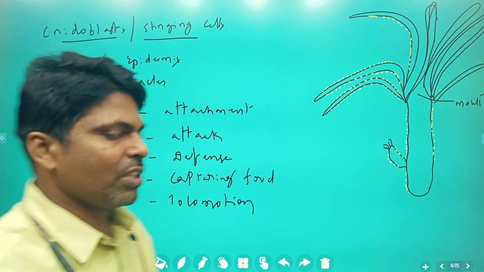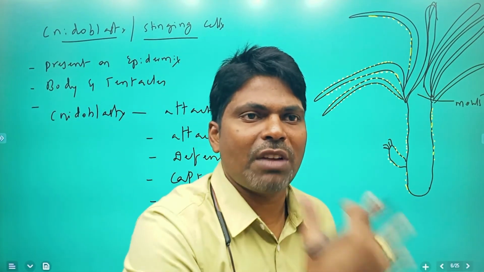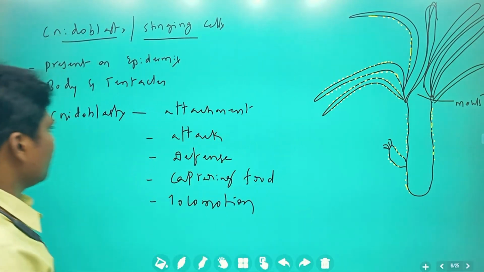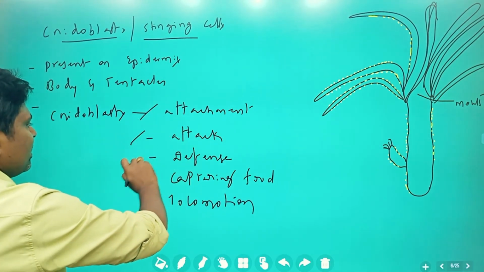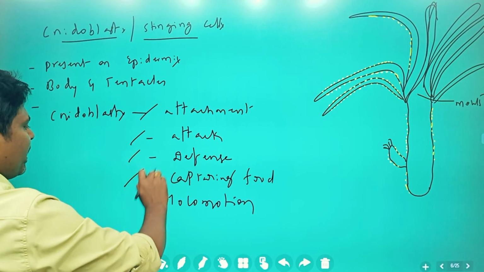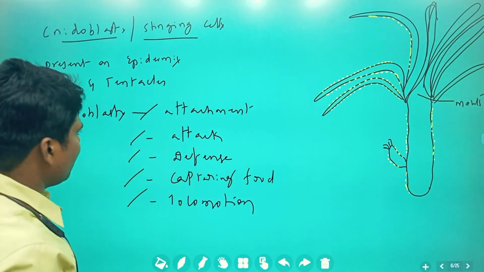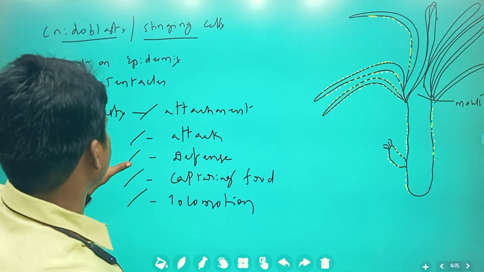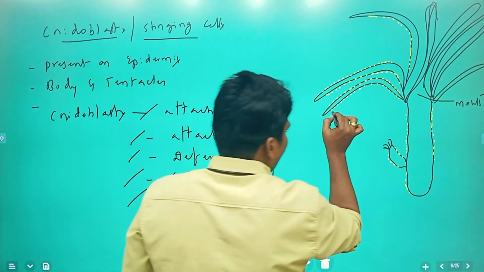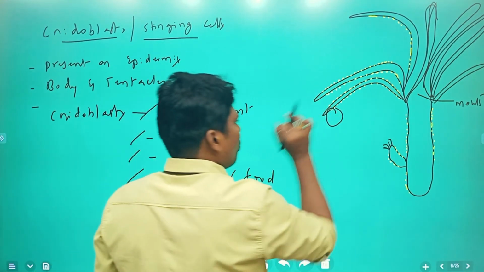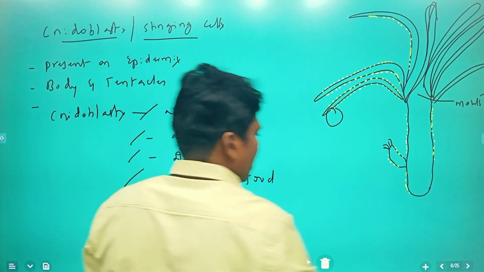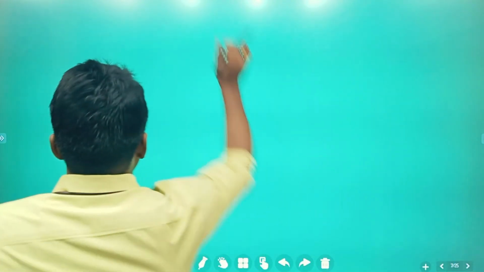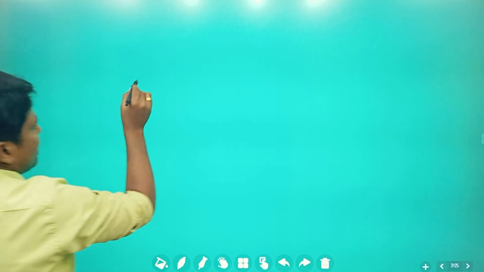That is the reason why it is a very important characteristic feature of the cnidaria. So cnidoblasts are involved in attachment, attack, defense, capturing the food material, locomotion. These many functions can be done by cnidoblasts. If you take the structure of a cnidoblast, you are going to see how that particular structure is present.